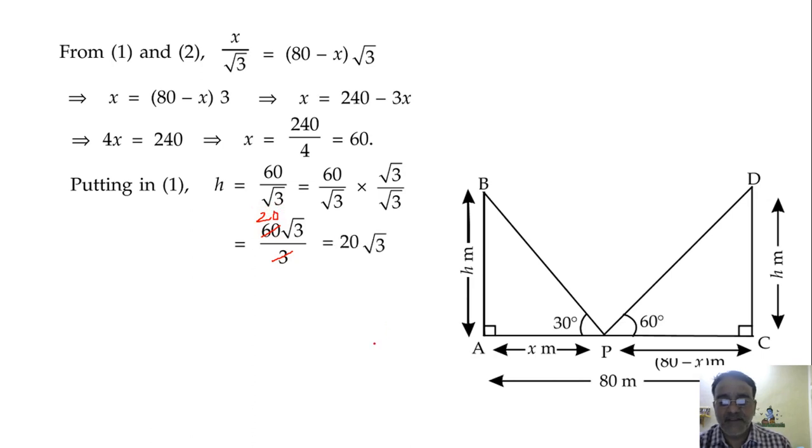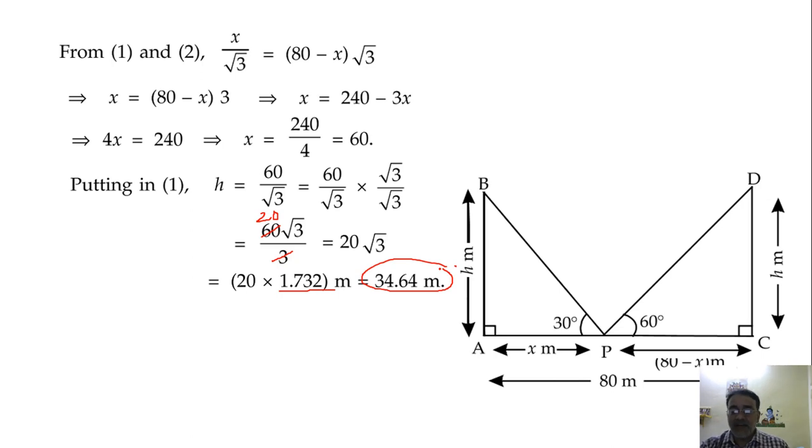Now the distances, I told you don't leave the answer in root only. You substitute 1.732. So the final answer we are getting is 34.64. The benefit of doing this is, suppose the marking scheme gives the answer as 34.64, then you would lose half marks if you left it as a root. If the marking scheme gives 20 root 3, anyhow you got the answer here only, so you will never lose marks.